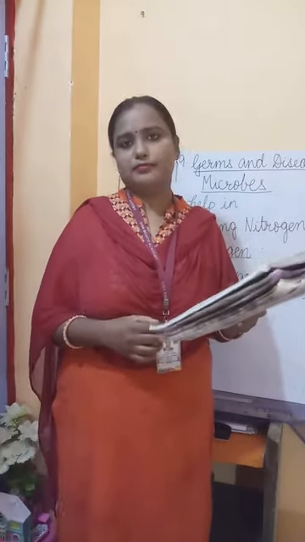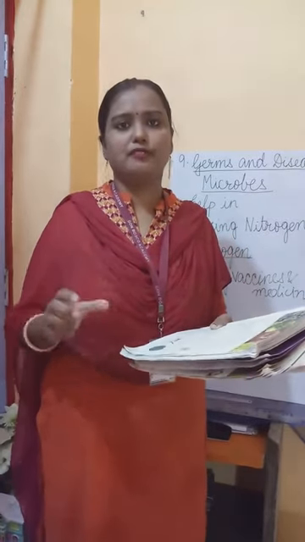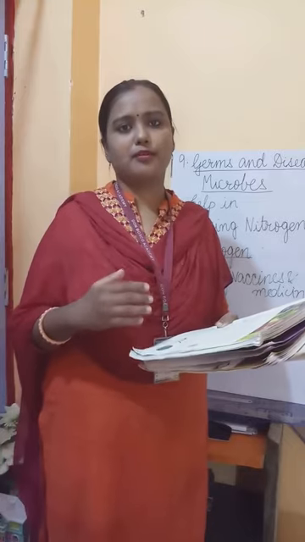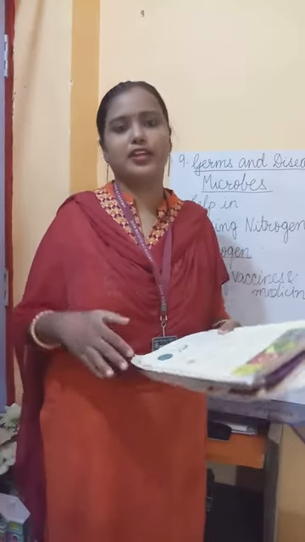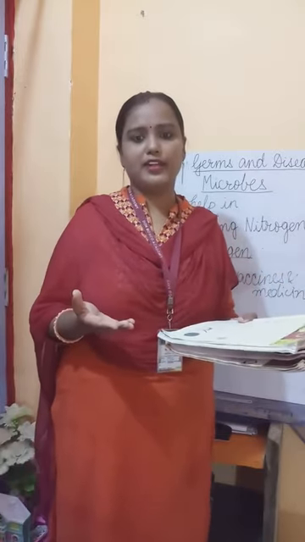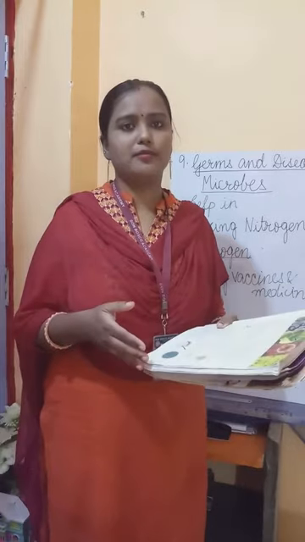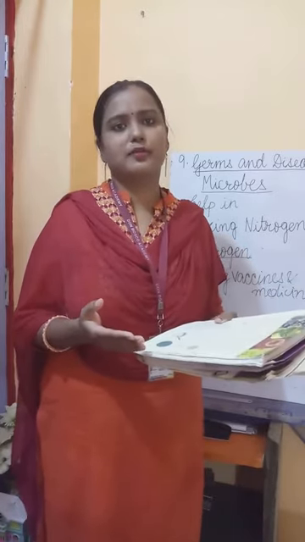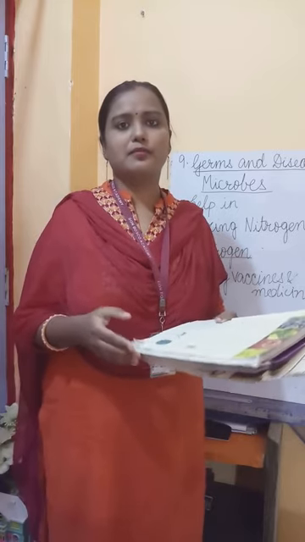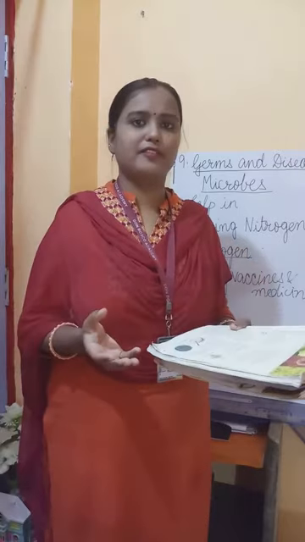All of you get vaccines when we are very small. We get a number of vaccines to protect us from a number of diseases. For example, there are vaccines for polio, there are vaccines for typhoid, there are a number of vaccines that protect us from a number of diseases, those diseases which may even kill us, or which may damage our body part in such a way that it remains forever.